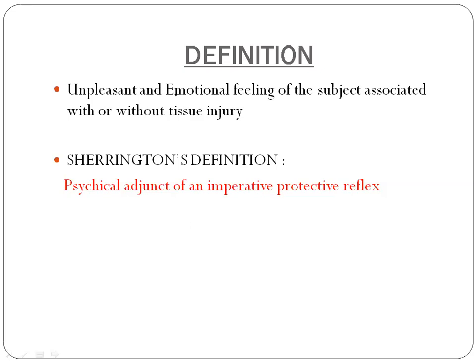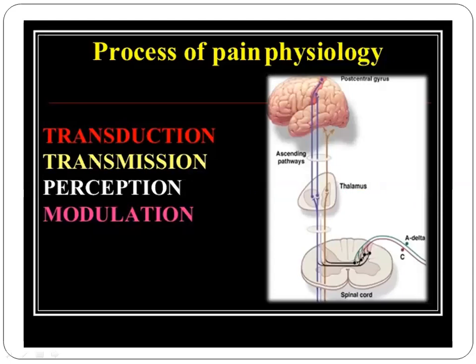But Sherrington, a scientist, defined pain in a different way. Sherrington defined pain as a psychical adjunct of an imperative protective reflex. Every examiner correcting a paper will expect Sherrington's definition of pain. So how did Sherrington define pain? Sherrington defined pain as a psychical adjunct of an imperative protective reflex.